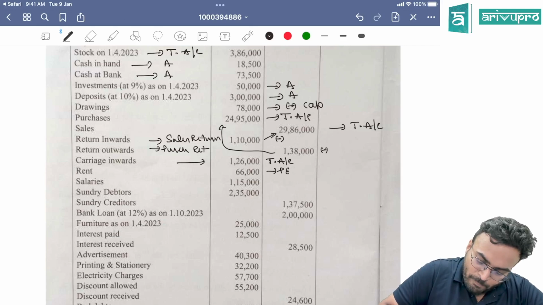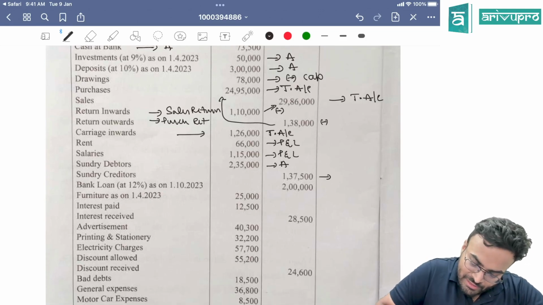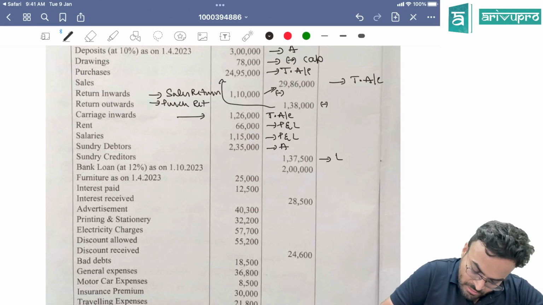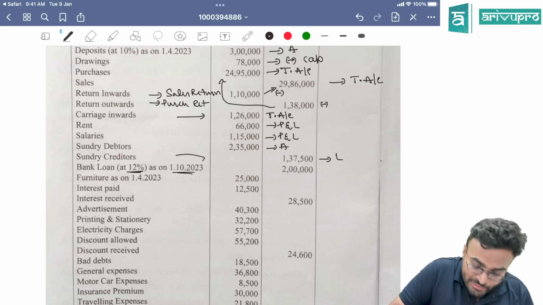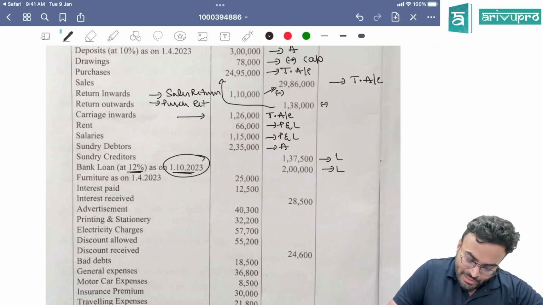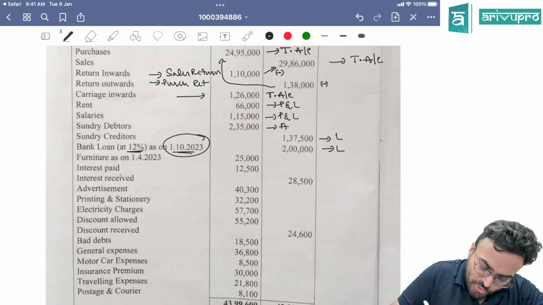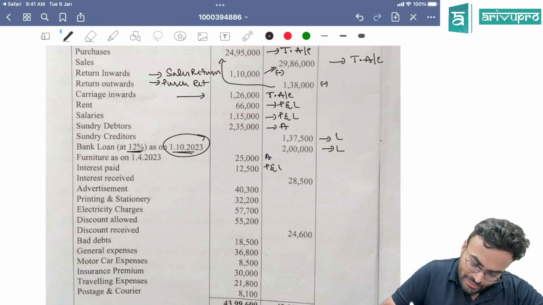Rent will go to P&L. Salary will go to P&L. Sundry debtor is an asset. Sundry creditor is a liability. Bank loan 12% as on 1/10/2023. Be careful, they have taken the loan on what day? 1/10/2023. This is a liability. Furniture as on 1/4/2023, asset. Interest paid, expense, it will go to P&L. Interest received, income, it will go to P&L.